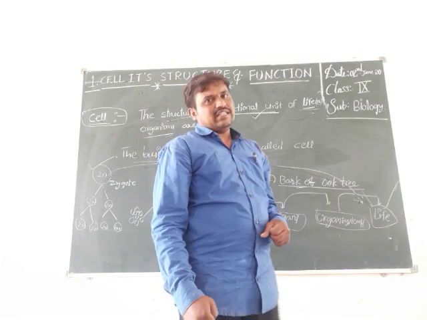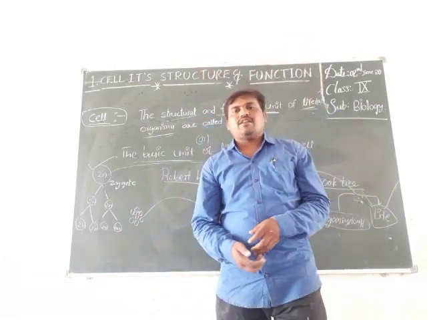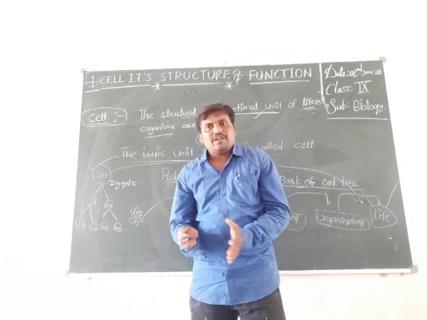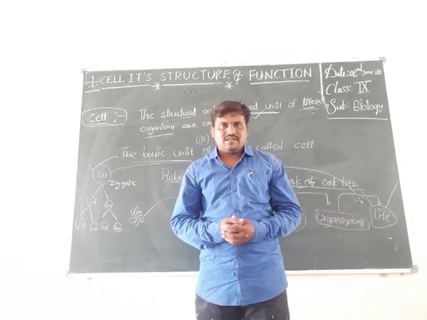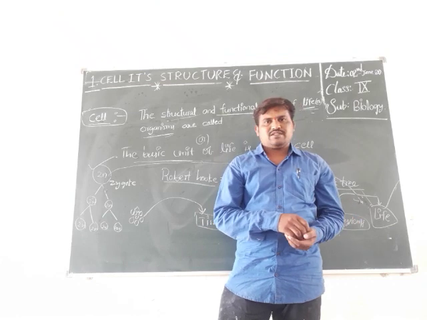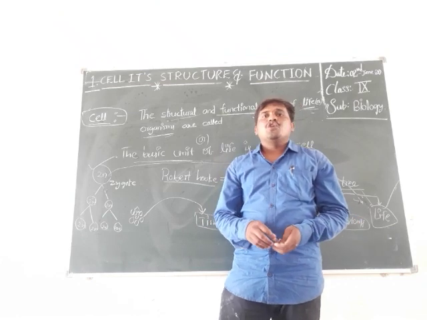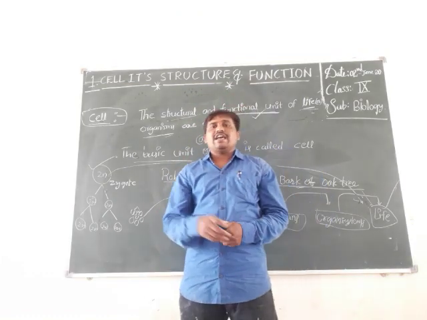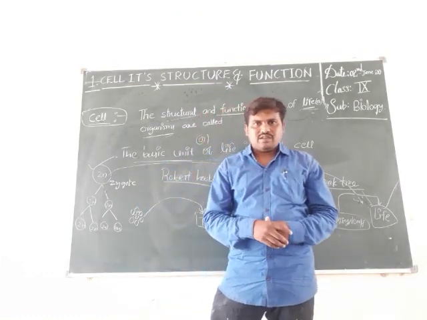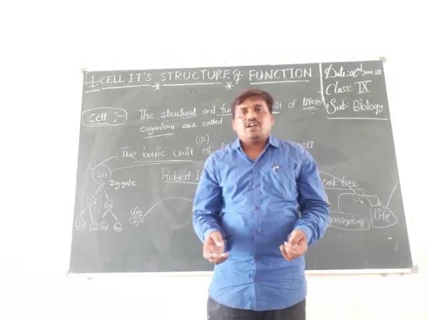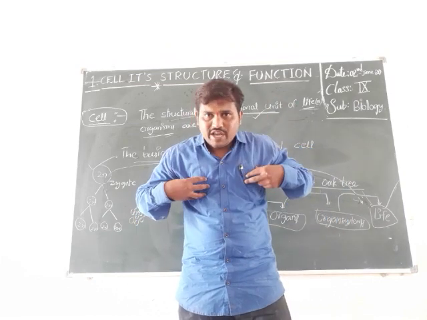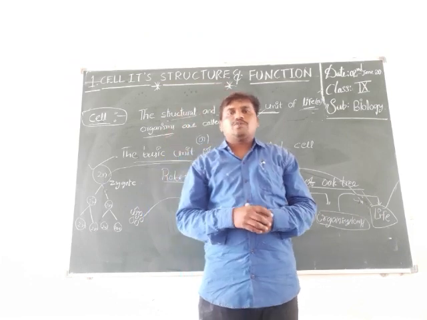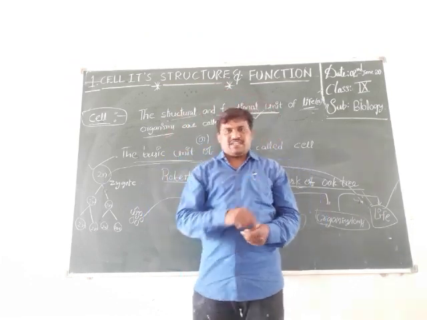We also discussed cell size and shape in the previous 8th standard. Cells have different sizes and different shapes in organisms. For example, the human nerve cell is the biggest cell in our body, approximately 90 centimeters.